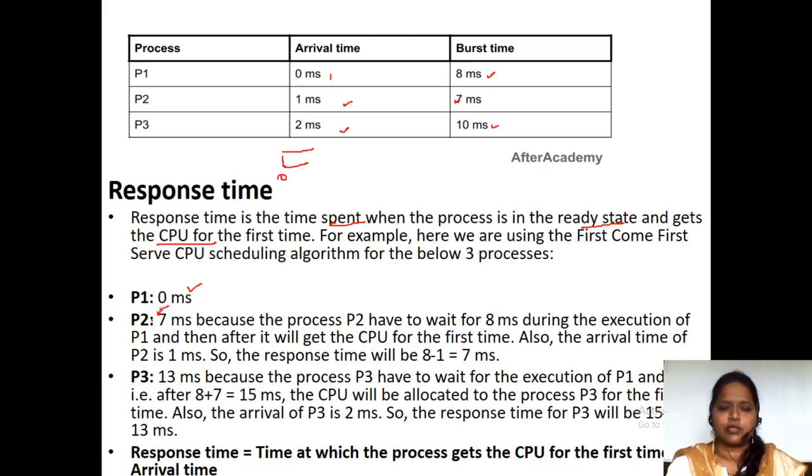How is the P2 response time 7 milliseconds? What is the definition of response time? It is the time at which the process gets the CPU for the first time. So P2, at what time did it get the CPU? Suppose you are drawing the Gantt chart. Here, at 0 milliseconds, the P1 process entered. Fine, the P1 process entered.